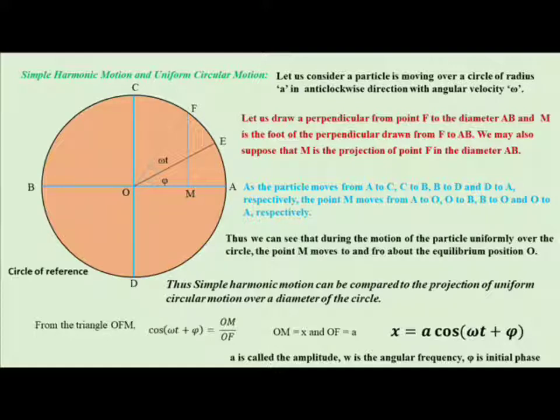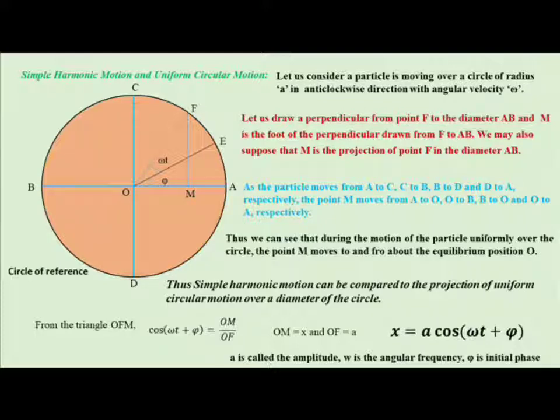From here we can see that a complete rotational motion by the particle is equivalent to the to and fro motion of the foot point of the normal drawn from the position of the particle over the diameter. Thus we can see that during the uniform motion of the particle over the circle, the point M moves to and fro about the equilibrium position O. From this discussion we may infer that simple harmonic motion can be compared to the projection of uniform circular motion over a diameter of a circle.